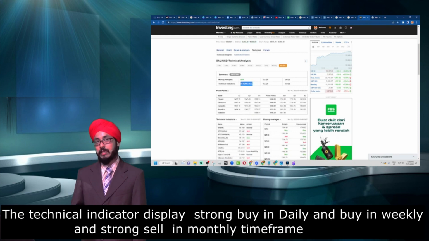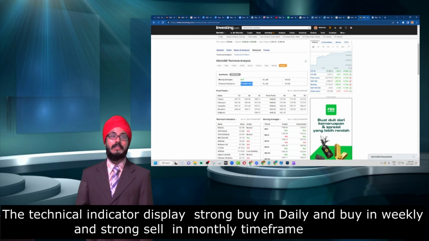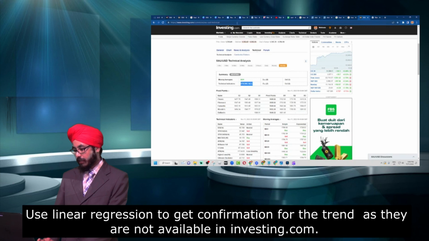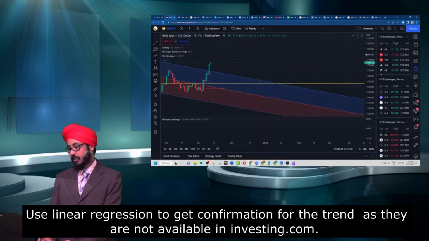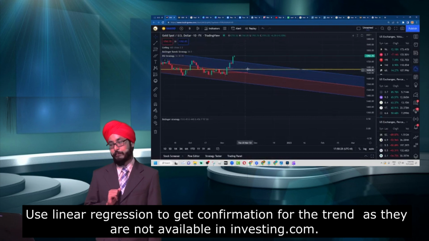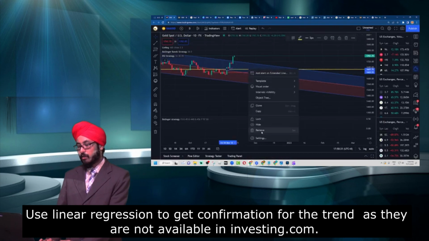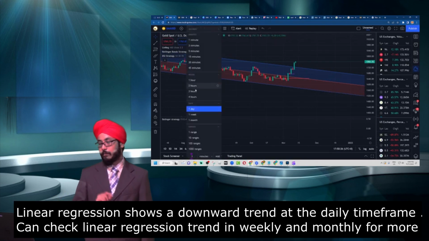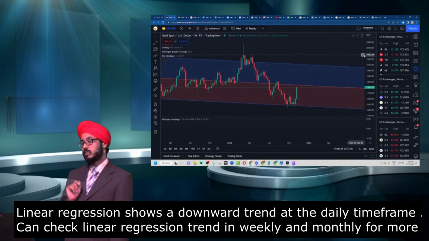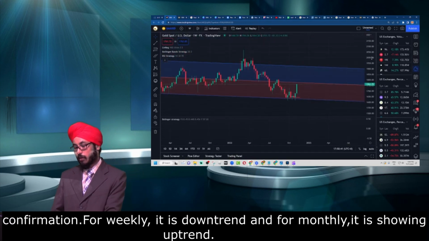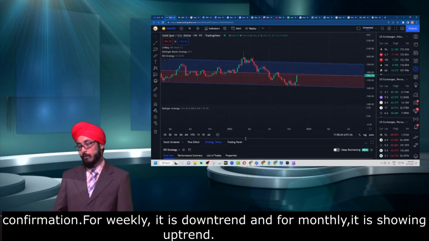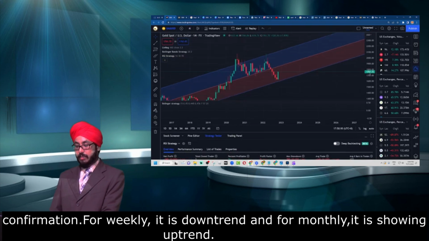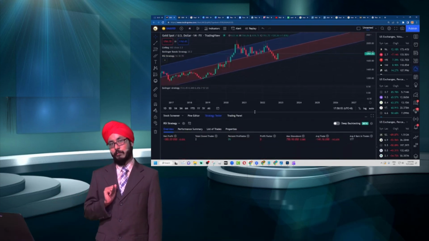How could we do this? We can use another indicator, which is known as linear regression. At the daily, the linear regression is showing us a downtrend. We can check with our weekly and our monthly as well. For our weekly, the trend is also supporting more of a downtrend. And if we go to our monthly, the trend is more towards an uptrend. We will need more confirmation.